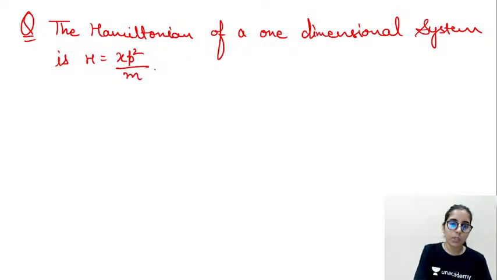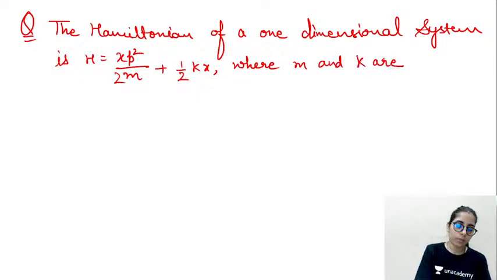xp square upon 2m plus half kx, where m and k are the positive constants.